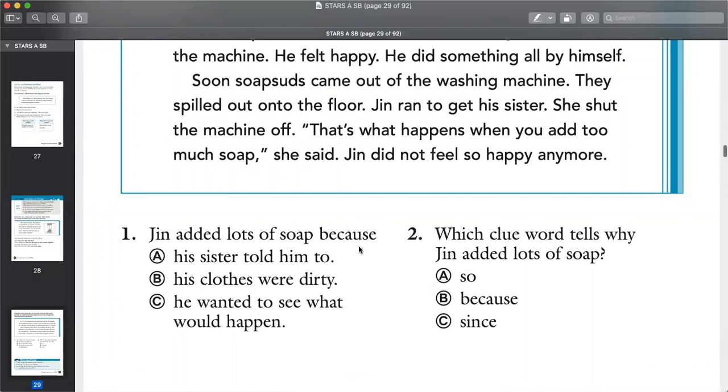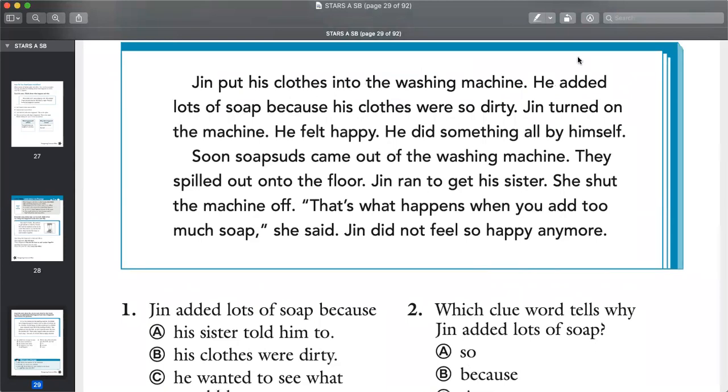Jin added lots of soap because, why did he do that? His sister told him to. His clothes were dirty. He wanted to see what would happen. I don't think he wanted to see what would happen. He just didn't know that it was going to happen. His clothes were dirty. Which clue word tells why Jin added lots of soap? Let's see. He added lots of soap because his clothes were dirty.